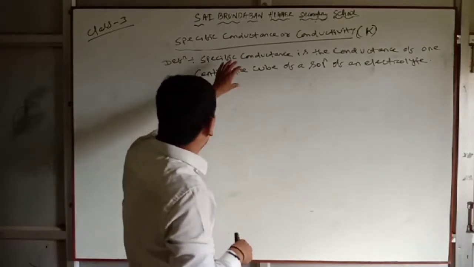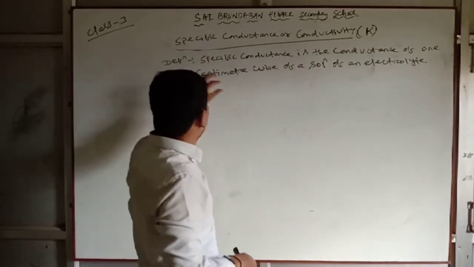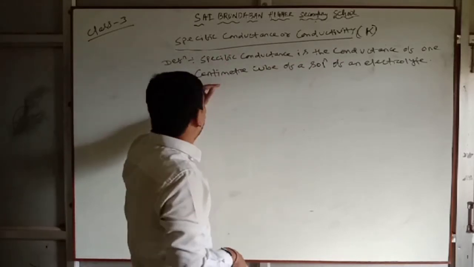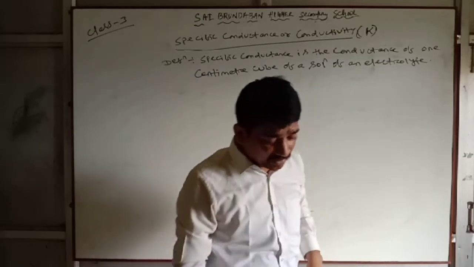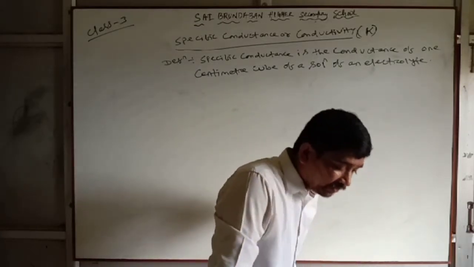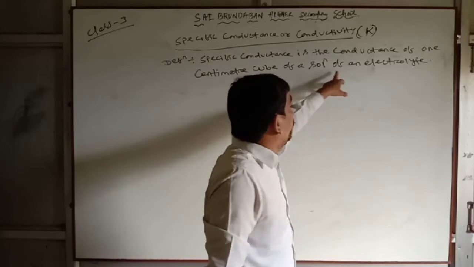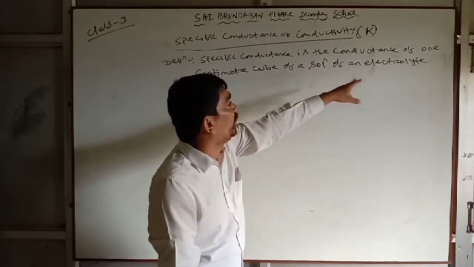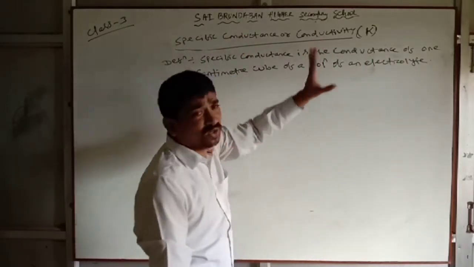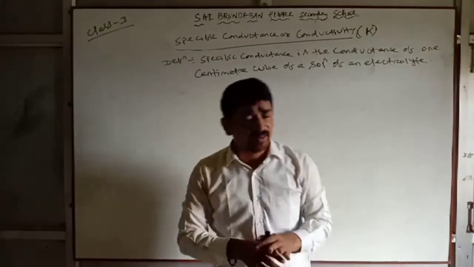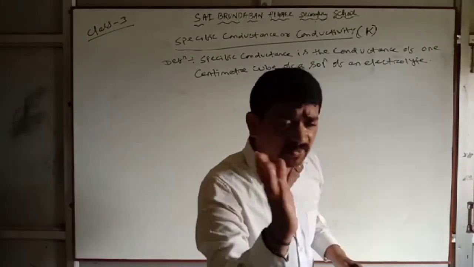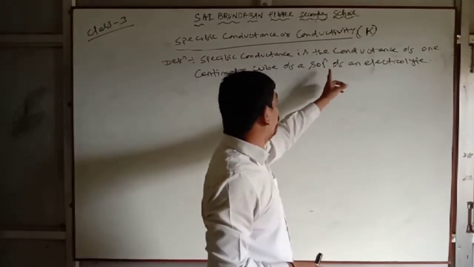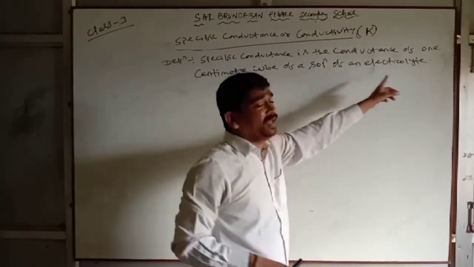You will write this definition also. This is the shortest definition. Specific conductance is the conductance of 1 centimeter cube of a solution of an electrolyte. You may write this definition also. Otherwise, write the first definition, which is the most authentic. If you cannot write it, you write the short definition: specific conductance is the conductance of 1 centimeter cube of a solution of an electrolyte.